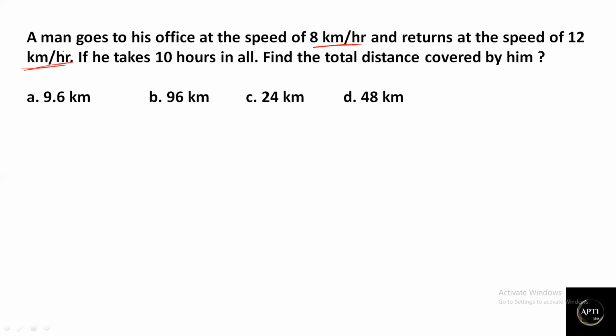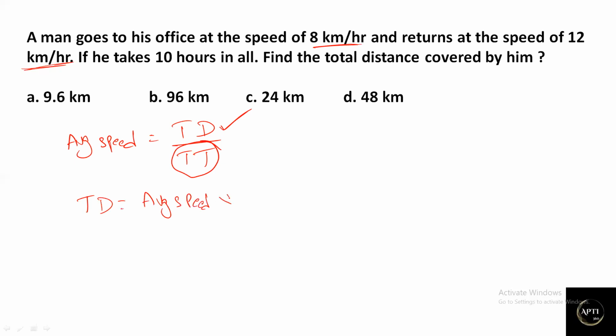So you know the total time, and they are asking us to find total distance, and two speeds are given. Can we frame the relation here? Average speed is equal to total distance, I'm just writing a shortcut, TD indicates total distance, divided by total time. The total time is given, we need to find total distance. Now can I say that total distance is equal to average speed into total time, correct? This is total distance, right? Now total time is given as 10.